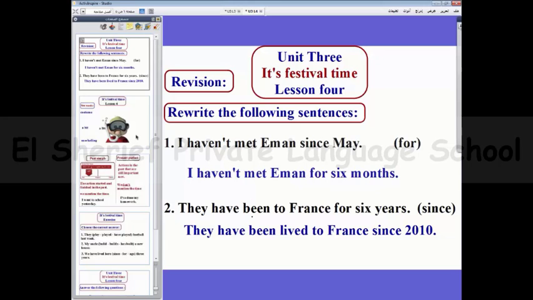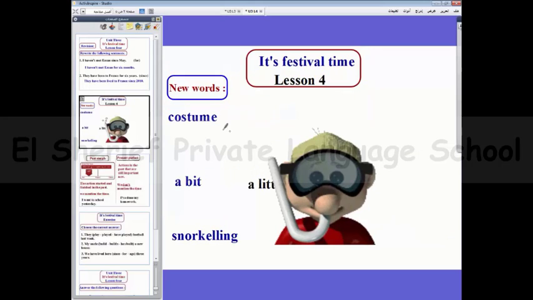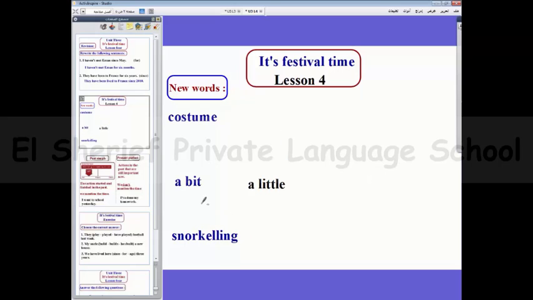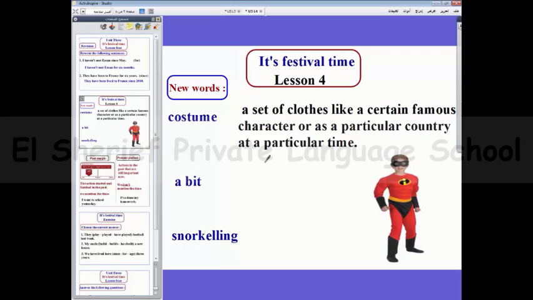Let's go to our new words. Costume. Costume, a set of clothes like a certain famous character or a particular country at a particular time.